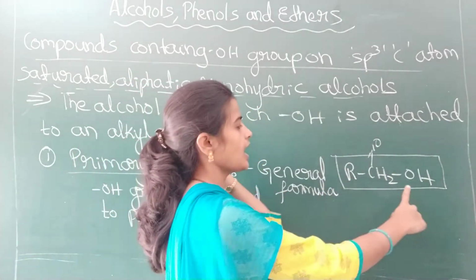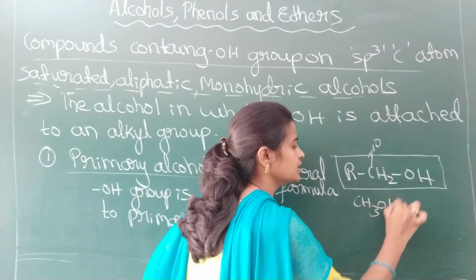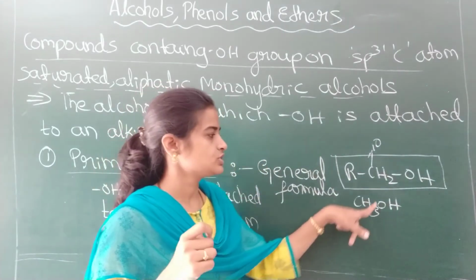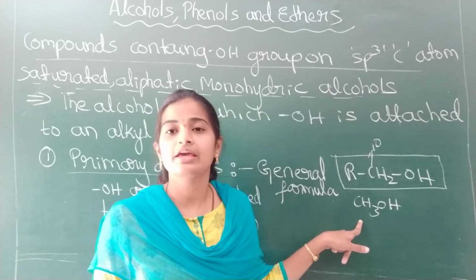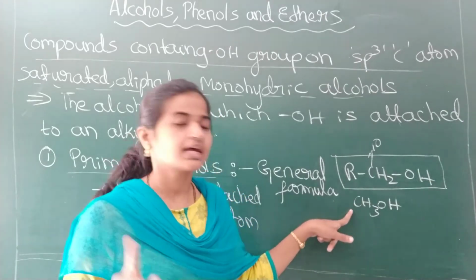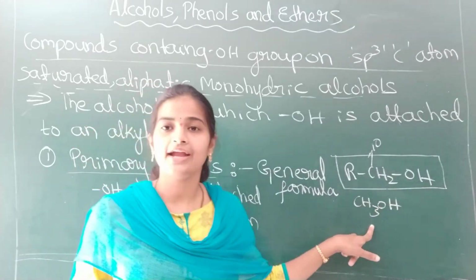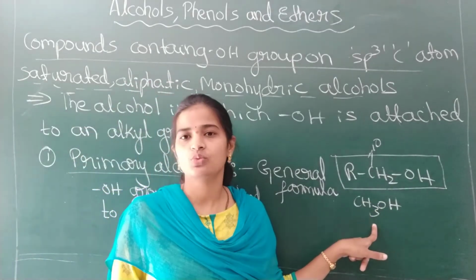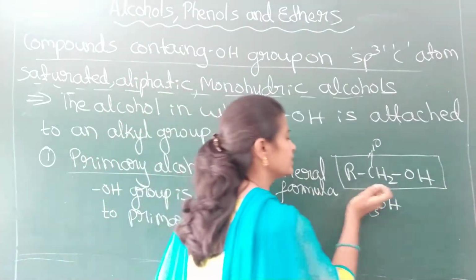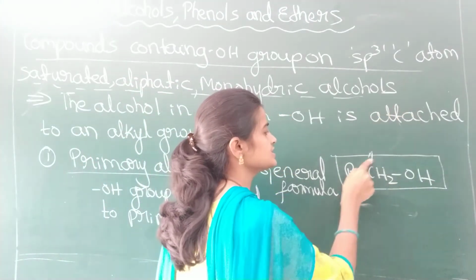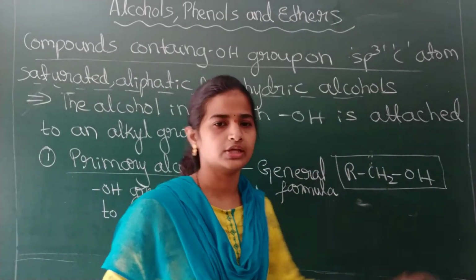Remember, RCH2OH. CH3OH does not follow this formula, but even it comes under the category of primary alcohol, because a carbon atom with either 2 hydrogens or 3 hydrogens directly attached is called a primary carbon atom. Therefore, this is also an example of primary alcohol. But generally the general formula of primary alcohols is RCH2OH.